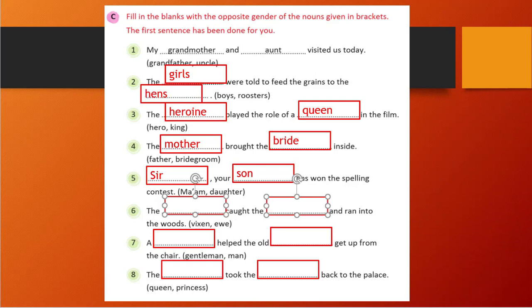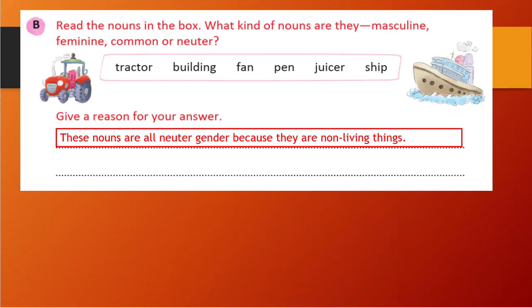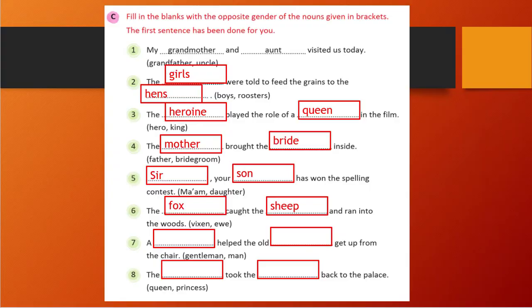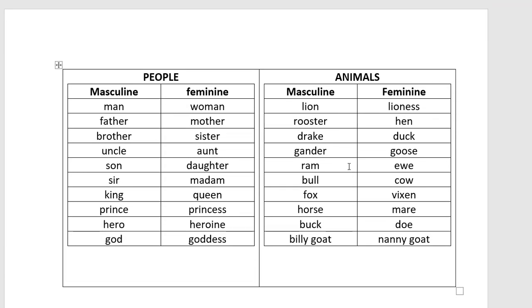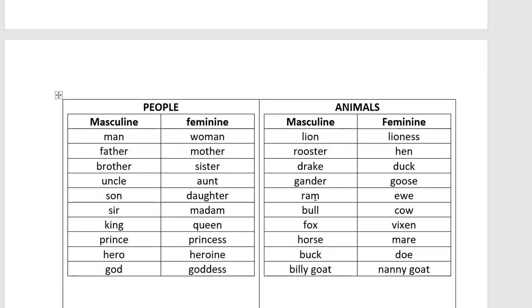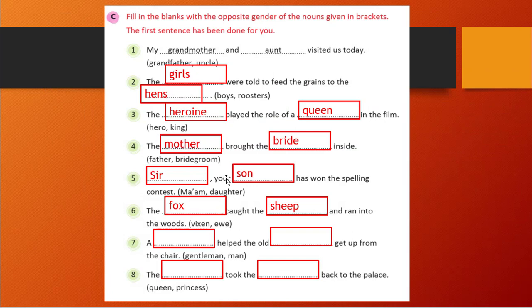Yes, that is also correct. You can see here, we have seen the example, right? Ram, you can say sheep also. Okay, in place of sheep you can use ram also.